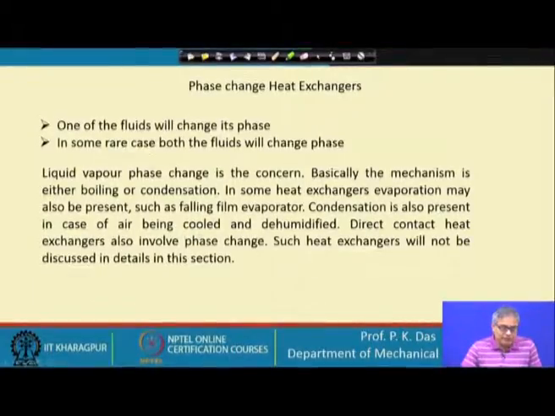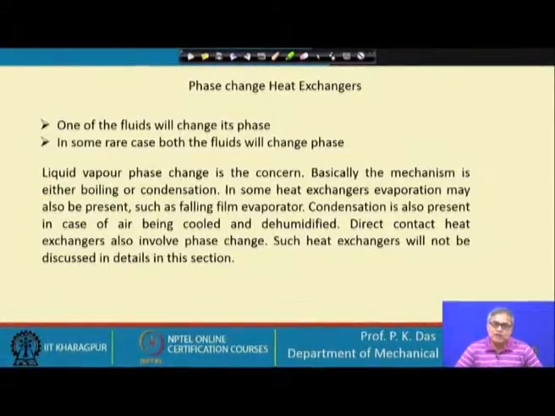Condensation is also present in the case of air being cooled and dehumidified. It is a very common experience that during summer, particularly in a country like India, when our air conditioner is on, a lot of water drips from the air conditioner, because the hot and humid air comes in contact with the cooling coil, it gets dehumidified and the water vapor present in the air condenses.